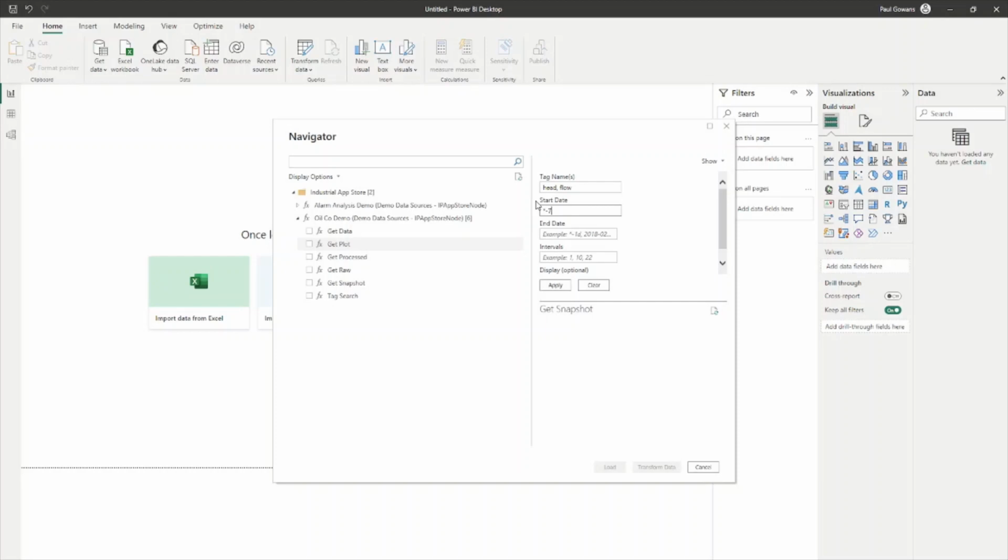So if I do star minus 7D, that's going to get me the data from 7 days ago. And then for the end date, I can just enter in an asterisk, and that will give me the most recent data. So I'm going to receive data from 7 days ago all the way up to the present moment. This interval box is how many data points you want to import. I'm going to enter in 500 as an example and click Apply.